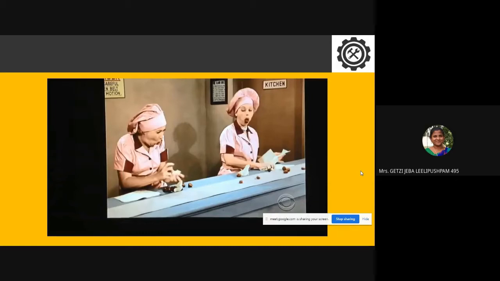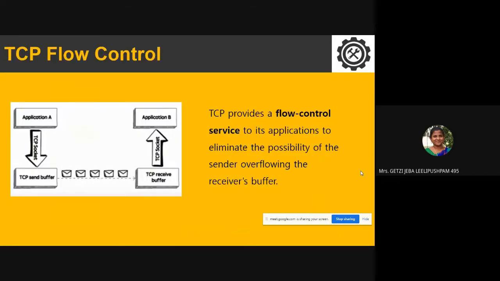A flow control. Okay. Now, even in TCP, we need that because application A sends the data, and application B receives the data, and socket helps us to transmit and receive the data. Now, the first thing that TCP has is the buffer. Every data that is transmitted from application A is maintained in the send buffer, and then from the send buffer it is transmitted to the receive buffer. So that was the first little thing that TCP uses for flow control.